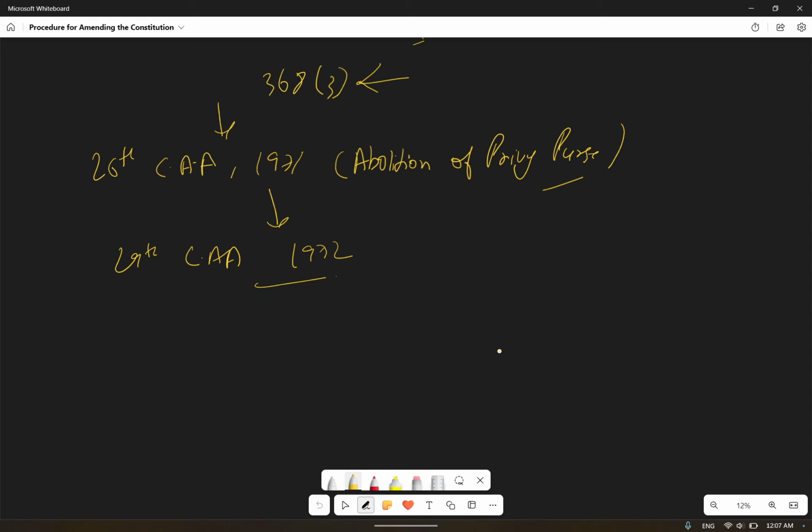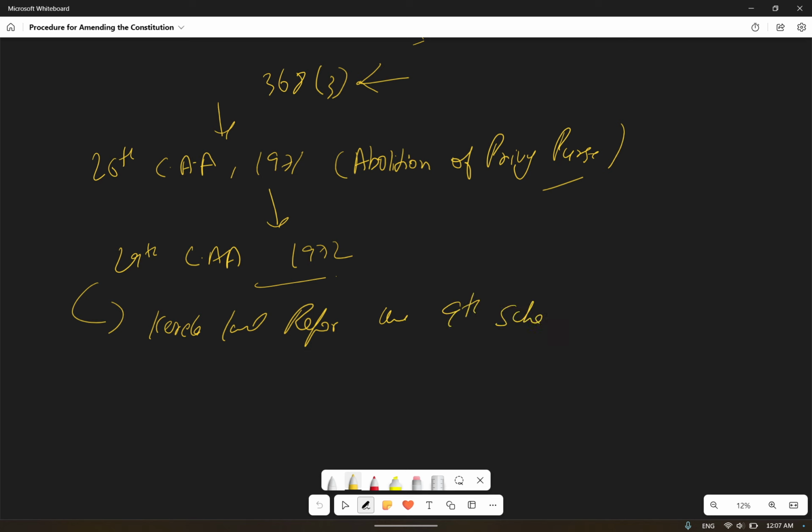In the Golaknath case of 1967, the judgment prohibited the legislature from snatching the fundamental right of any citizen. So snatching Article 26 is unconstitutional. Okay, so then the Kerala government requested Parliament to keep the Kerala Land Reform Act under the 9th schedule. They requested: keep our Kerala Land Reform under the 9th schedule.